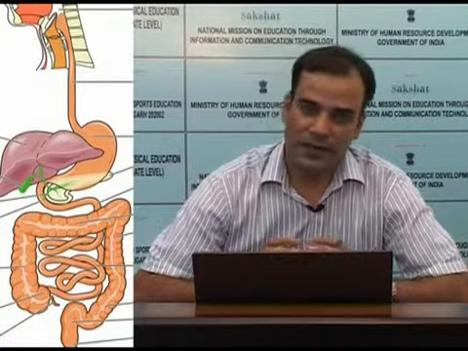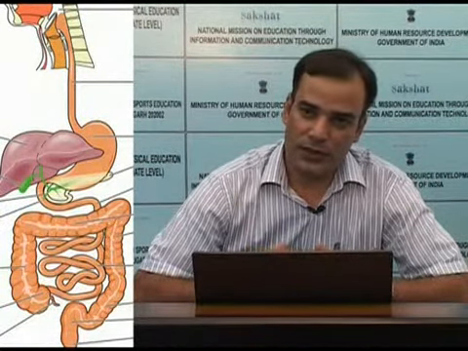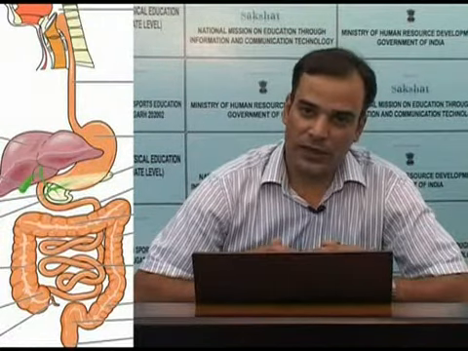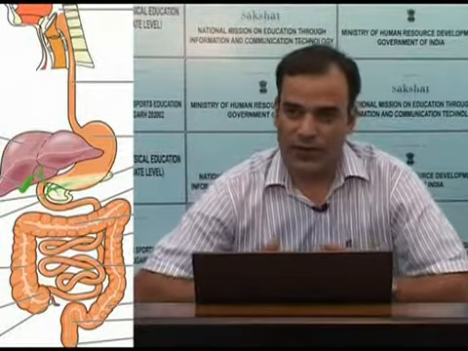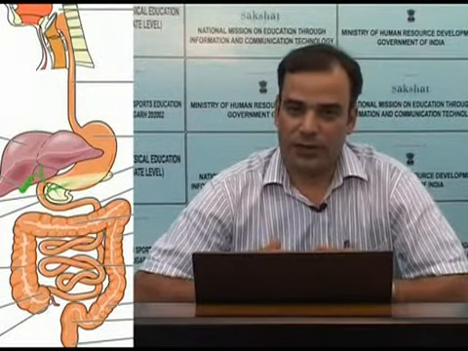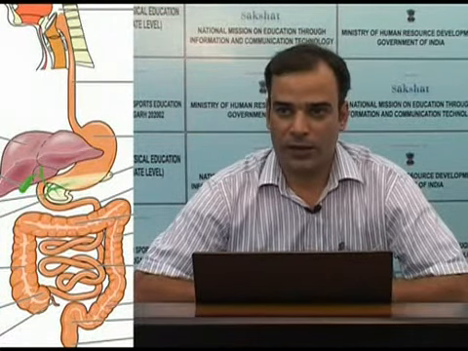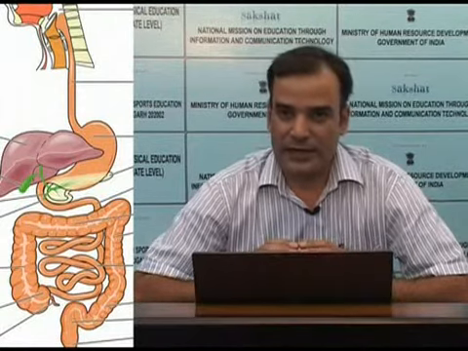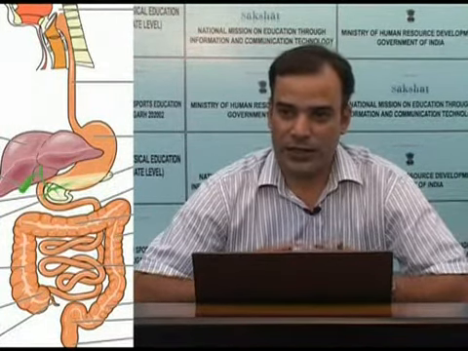Then starts the muscle layer, which is further divided into 2 layers. The outer muscular layer, whose fibers are longitudinal, is called the longitudinal muscle layer. Inside the longitudinal muscle layer is the circular muscle layer. After the muscle layer is the submucosa, and the innermost layer is the mucosa.